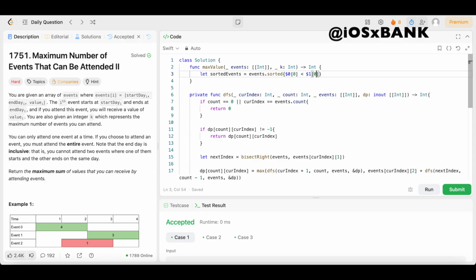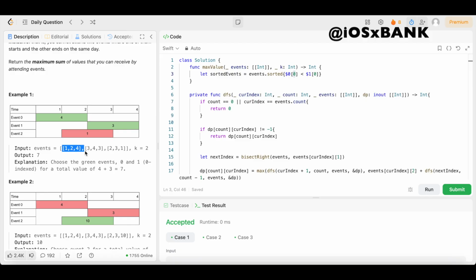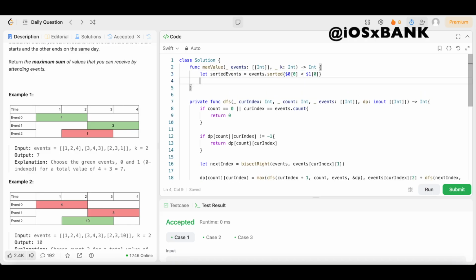So this is going to sort by the start date. This represents each event, this represents each other event, similar to if this was for i, this would be for i plus 1, and then this gets the index 0. Each index 0 is the start date, so that's why we're sorting them by the start date.